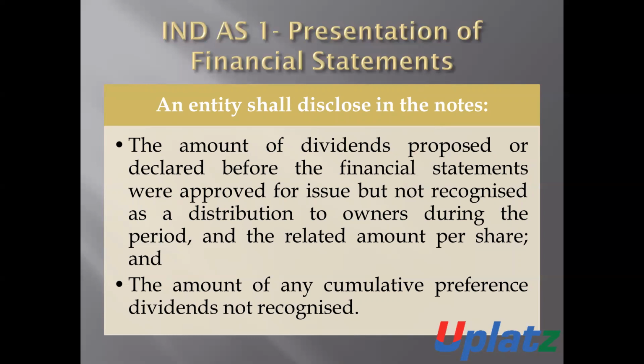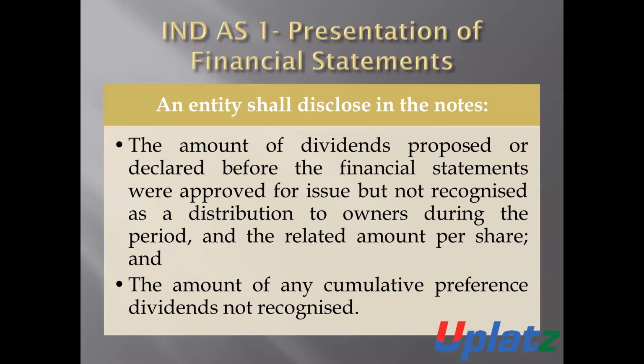That is, in the case of the financial statements, the entity shall disclose the amount of proposed dividend or the amount of dividend which is declared before the financial statements were approved for issue but not recognized, and the entity will also disclose the dividend amount per share.